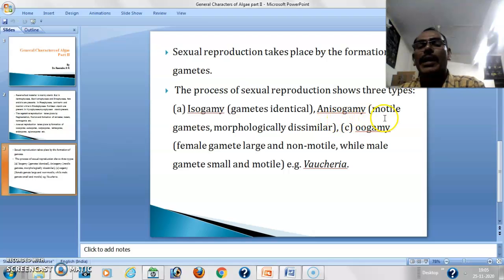In case of anisogamy, both male and female gametes are motile, but they are dissimilar in size. In case of the oogamous type of reproduction, the female gamete is always large and non-motile, while the male gametes are always small and motile. For example, Vaucheria.